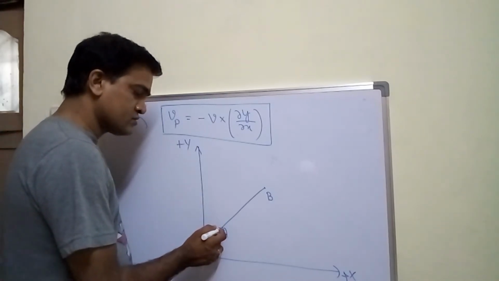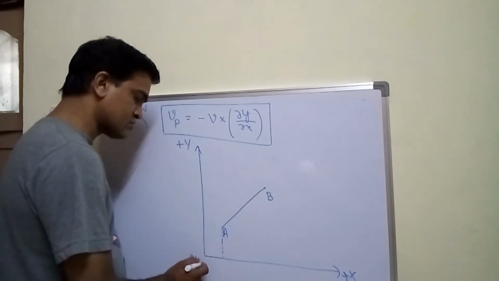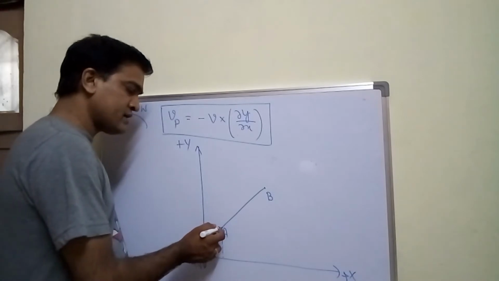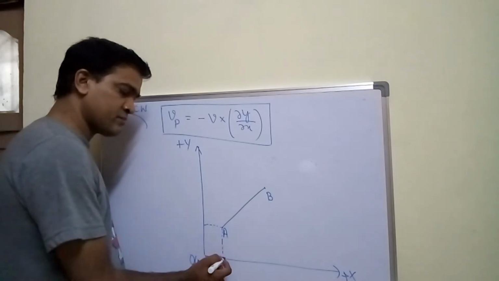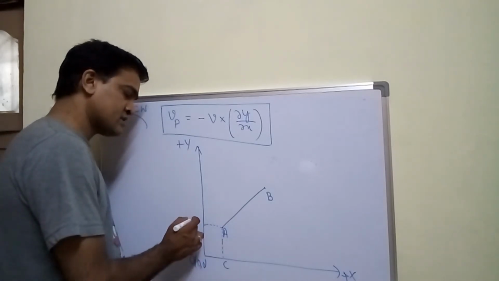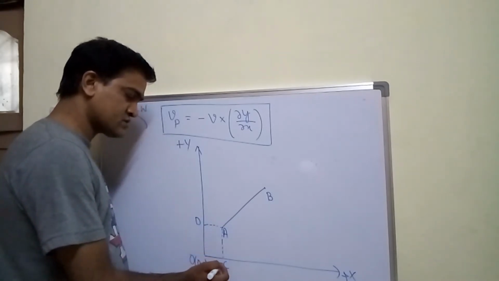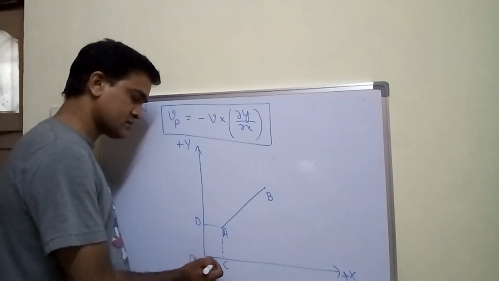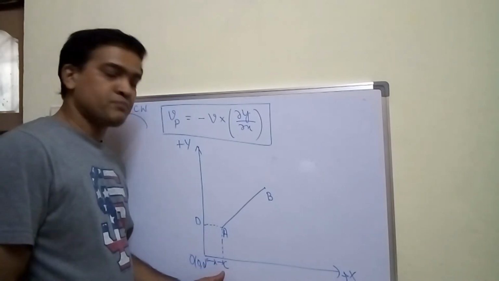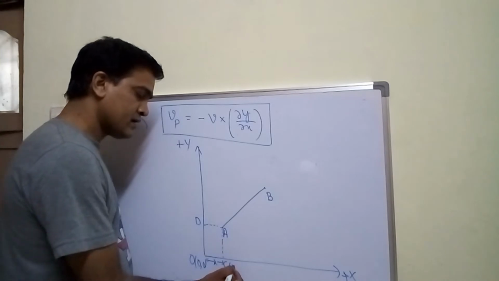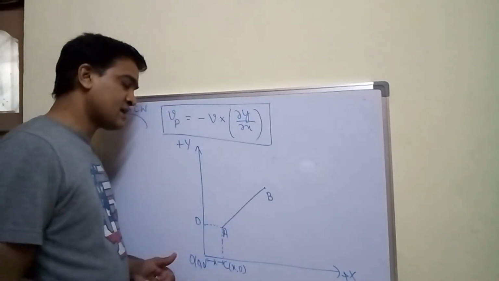Now let me take the origin coordinates as 0 comma 0. Now at point A, let me take the distance of this. Let me represent this one as C. I'll take this point as D. Now what is this distance? If I consider this distance OC as x, then what are the coordinates at point C? At point C, the coordinates will be x comma 0. Right, at point C, x comma 0.